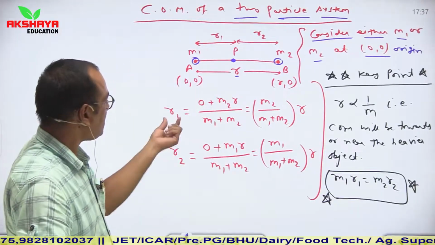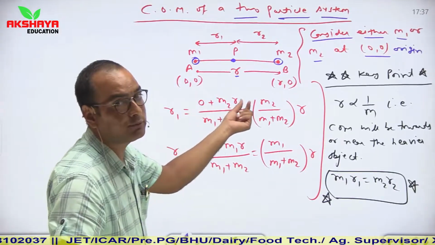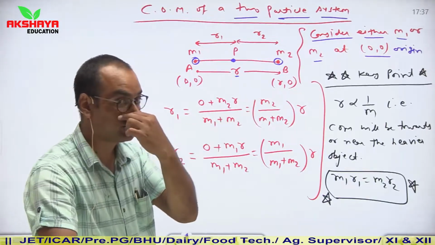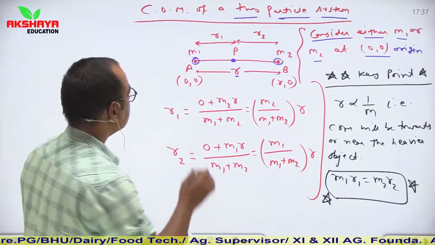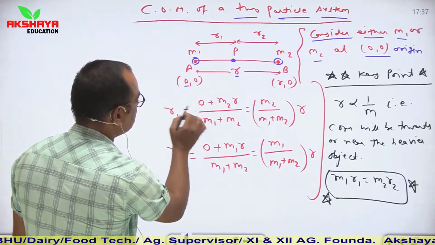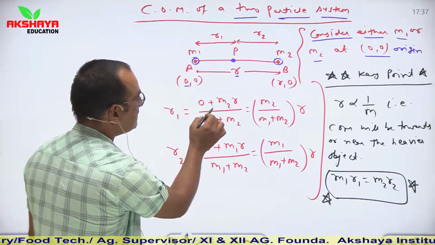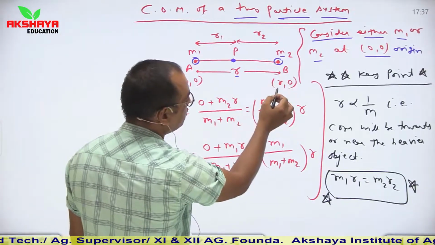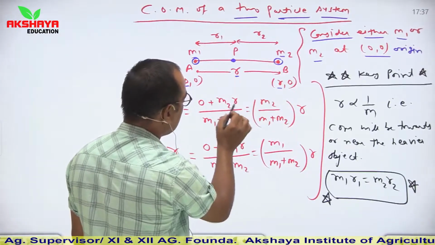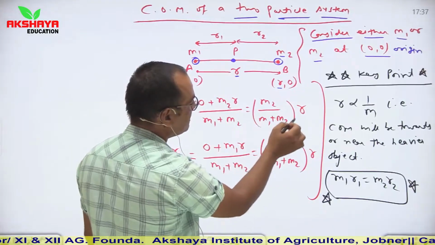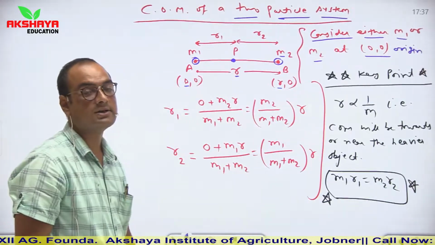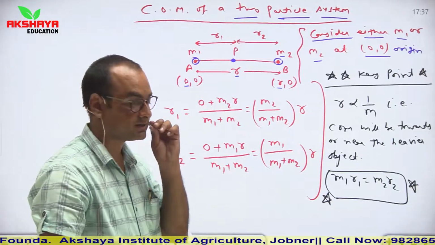Now see, m1 r1 plus m2 r2 upon m1 plus m2 will be the formula. So m1 r1 is 0, so it completely becomes 0, plus m2 into r2, where r2 is r, so m2 r upon m1 plus m2. So it becomes m2 upon m1 plus m2 into r. R is the separation between the particles.